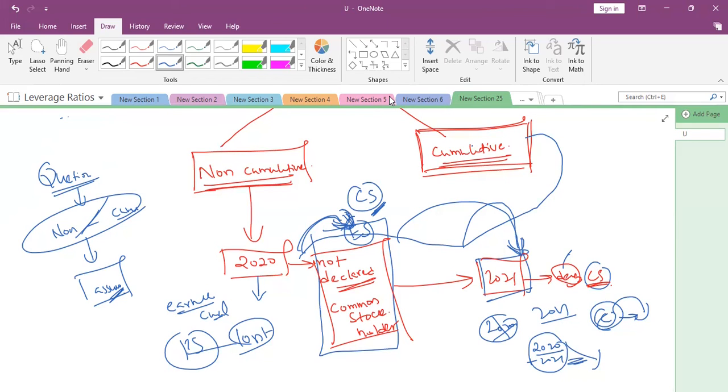Yes. Excellent. Sir, sorry, your voice was broken. When the question is silent, is it cumulative or non-cumulative? If the question is silent, logically, it is by default considered as non-cumulative. If cumulative, the question should specifically communicate it, or the contract should, even in practical life. If any preference shares are issued as cumulative, it should be written compulsorily. If the contract doesn't mention anything, it is considered non-cumulative. Understood? Okay, sir. Yes.